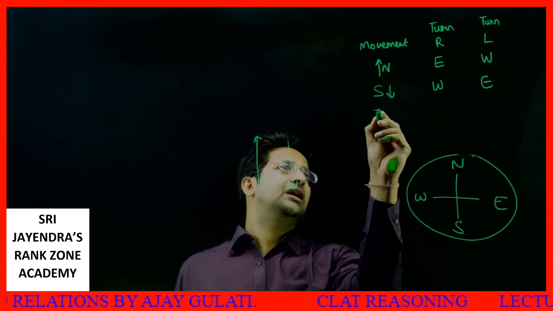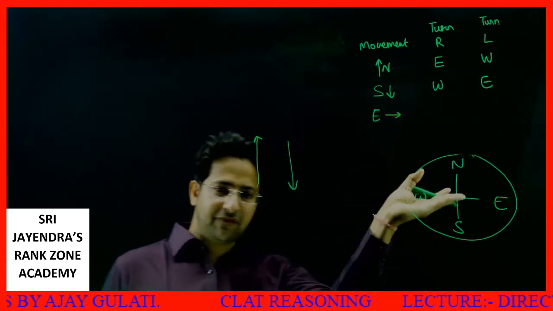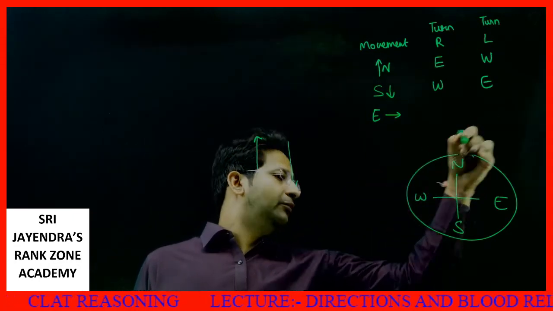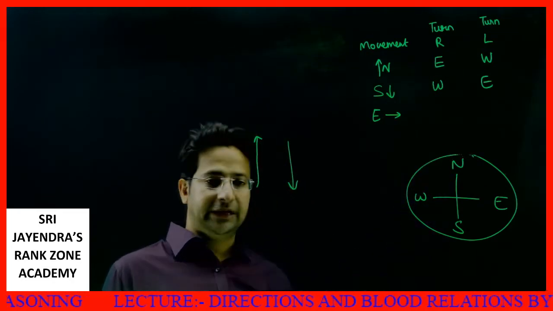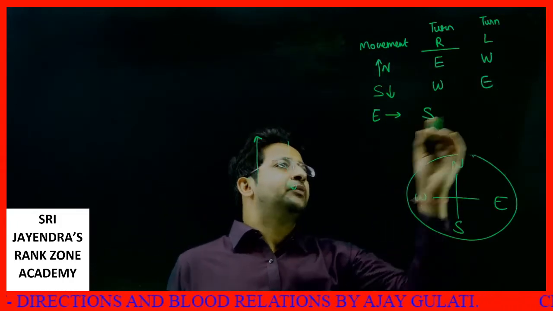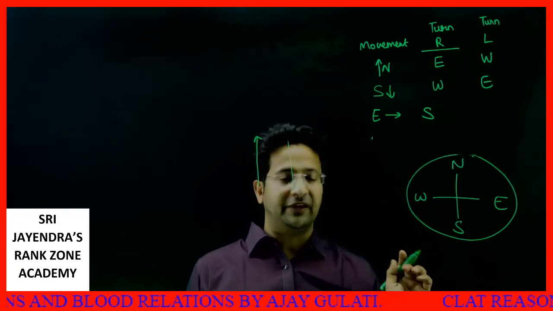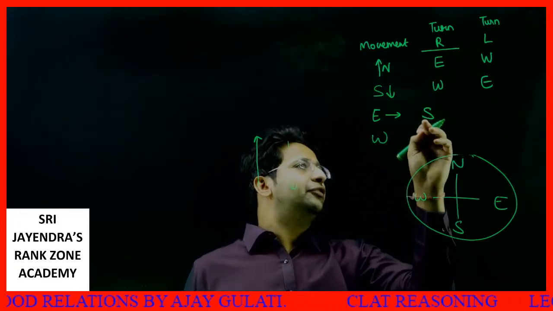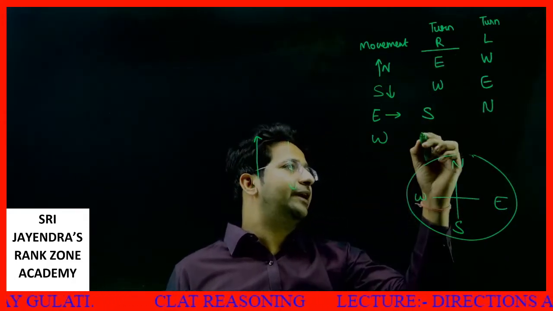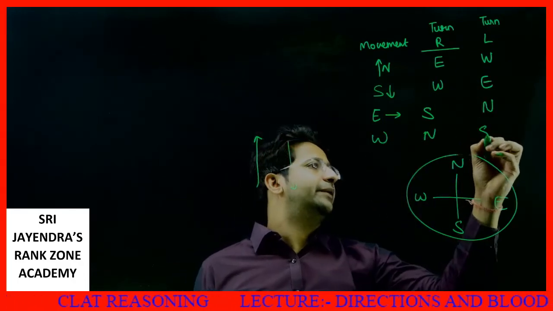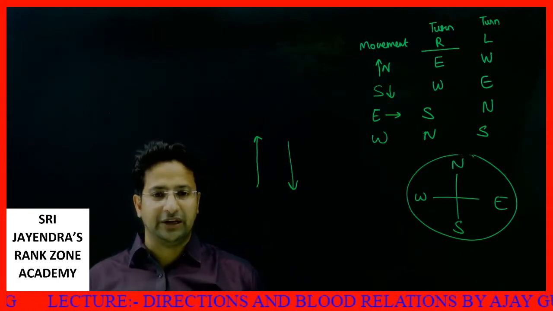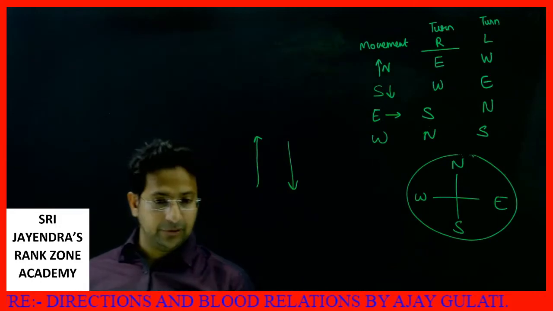Now, if I am moving in the east direction and I turn right, I'll be moving in the direction of south. If I turn right, I'll go in the direction of south. So automatically, you just need one thing. There are four things you can fill very easily. For west, if you turn right, you will be facing north. For west, if you turn left, you will be facing south. You just need this much and you will be able to solve all your questions very easily. Just this small concept and we will be so fast to solve our questions.